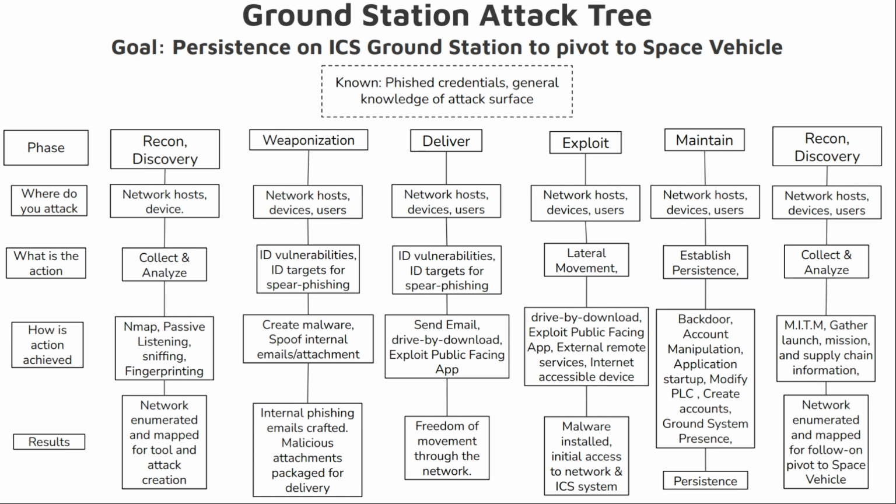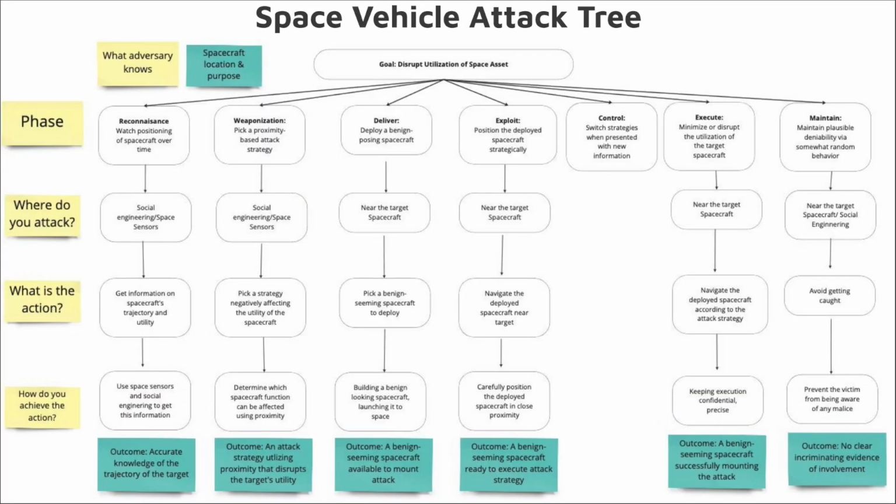Finally, we have persistence, which is achieved during the maintain phase in the network through backdoors, PLC modifications, and account manipulation. After achieving persistence, the adversary resumes reconnaissance phase operations to continue moving through the network and discover new devices, achieving his goal of establishing persistence on the ICS ground station. The attacker then uses social engineering to gather information about a target space vehicle and mount an attack on the space vehicle that disrupts its utility.